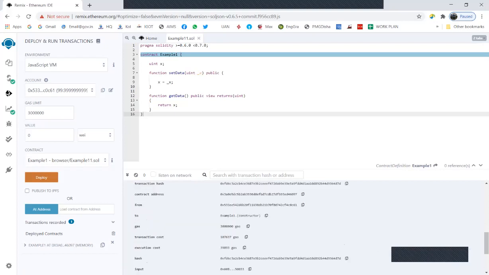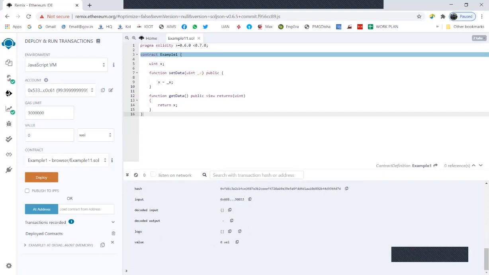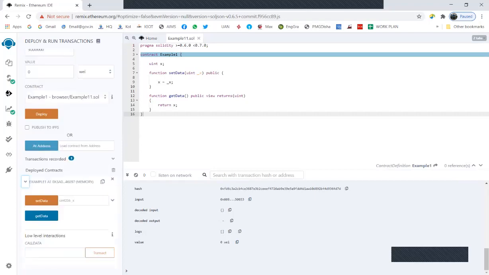Here you can check whether it was deployed successfully or not. You can see this is the address from which I have deployed this smart contract. This is my address. And right now the value of my smart contract is 0 Wei. I'm not transferring any amount to my smart contract. I'm doing a very small thing with this smart contract: setting the value of a variable x. So I go to the deployed contracts section, and since I have defined this as public, I can very well access this.